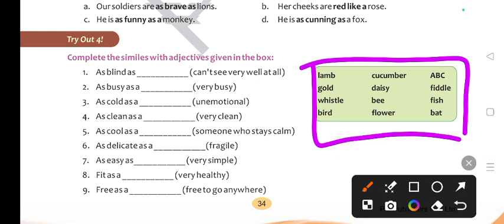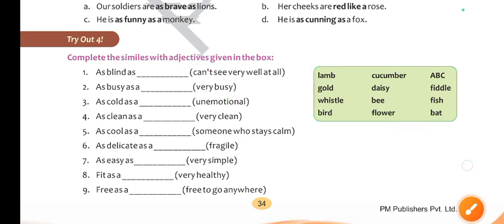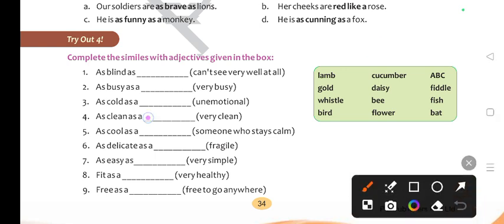As blind as a bat, because a bat cannot see very well at all, right? As busy as a bee. Next, as cold as a, you are supposed to find it out here. What could be the correct option? As cold as, okay, leave it, we will see this later. Now as clean as a whistle. What will we write here? Whistle.